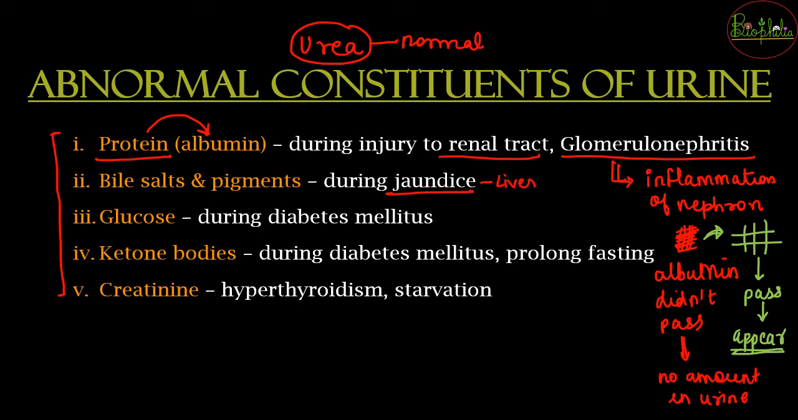When the liver is not functioning well, the bile pigments are going to be disturbed, and because of that, bile salts and pigments are going to be excreted out in the form of urine. Then there can be glucose that can be observed in the urine. Glucose, once it is coming out, it is coming in diabetes mellitus. So this is the extreme case.